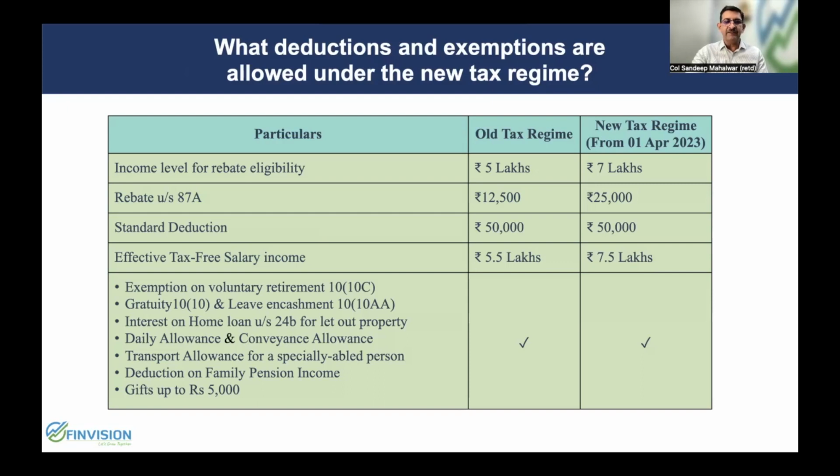In addition to this, various benefits are also allowed in the new tax regime. The prominent among those are your voluntary retirement benefits that include your gratuity and leave encashment, which continue to be tax free in both the regimes. Home loan interest for the let out property under section 24(b) continues to be tax free even in the new tax regime. Your TA, DA and other allowances which come as tax free will be allowed even in the new tax regime.